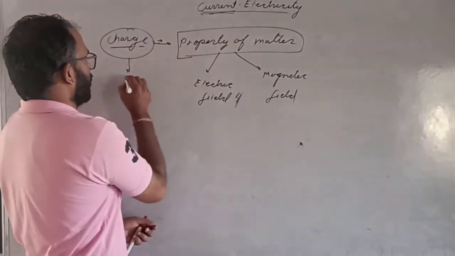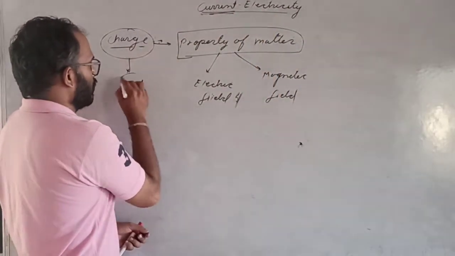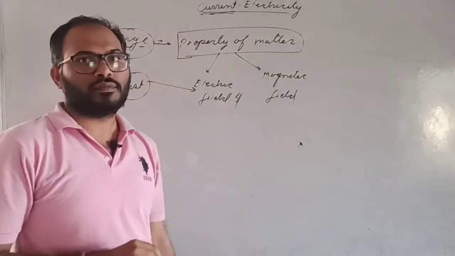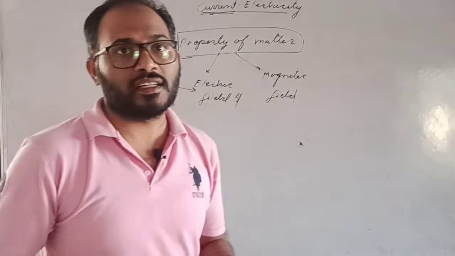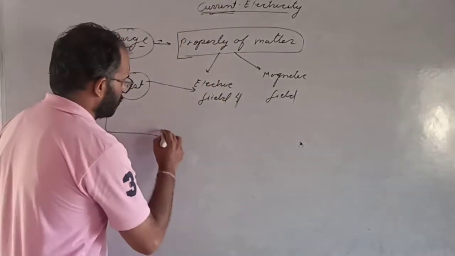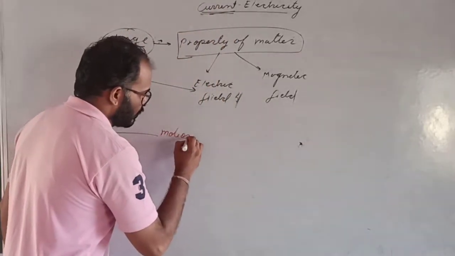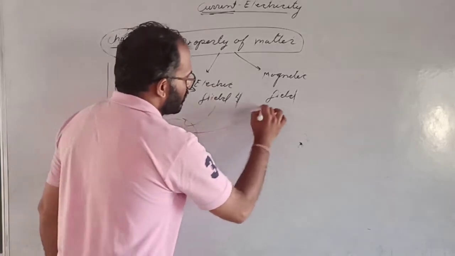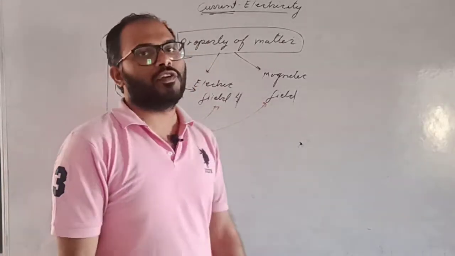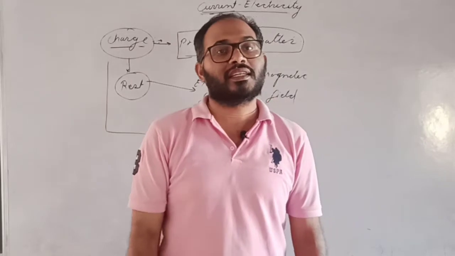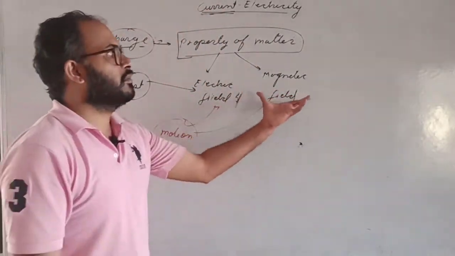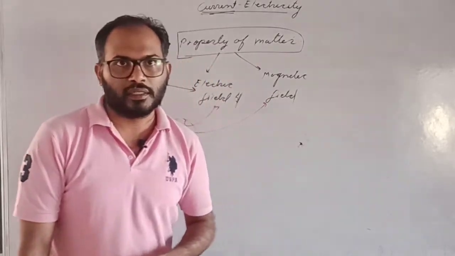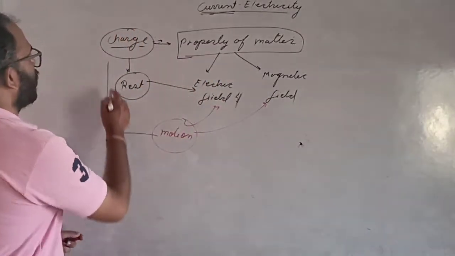If a charge is at rest, then it only generates the electric field. And if the charge is in a moving state, in motion, then it will generate electric and magnetic field both. And charge is the considerable parameter of the electric and magnetic. Is that clear?